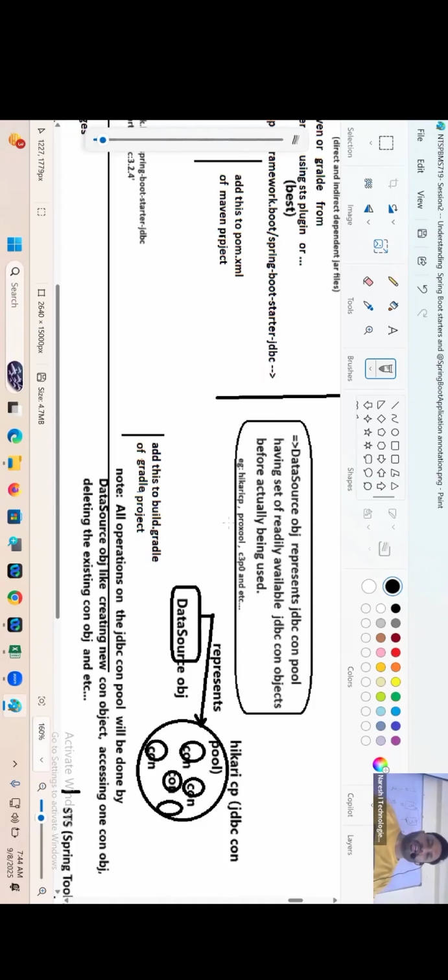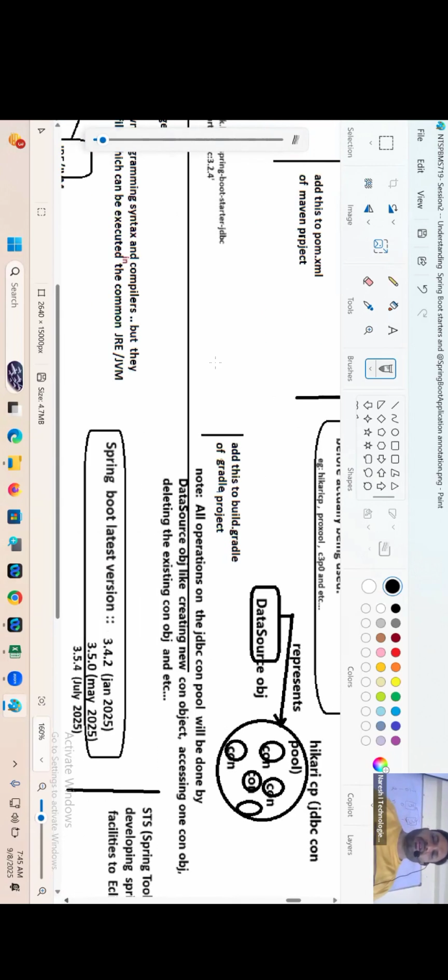Are you getting my point? One is HikariCP, another one is Proxool, another one is C3P0 and etc. The data source object represents the HikariCP JDBC connection pool, and it will get connection objects from the connection pool. Super.